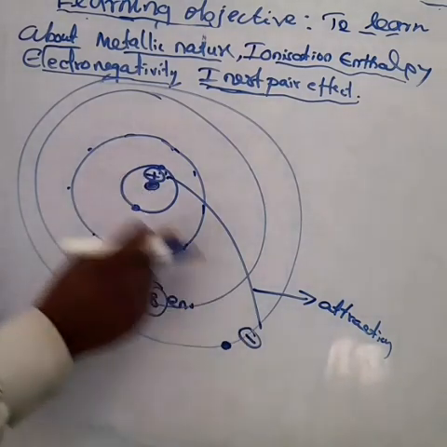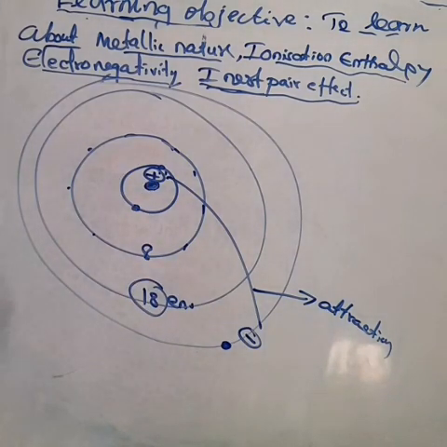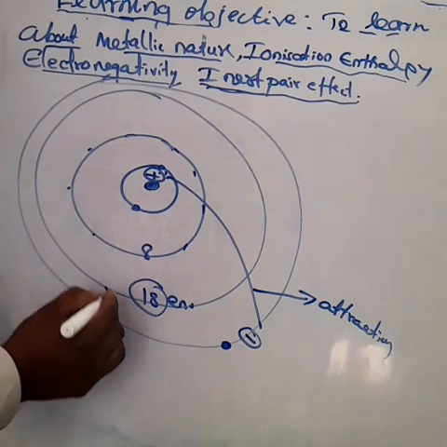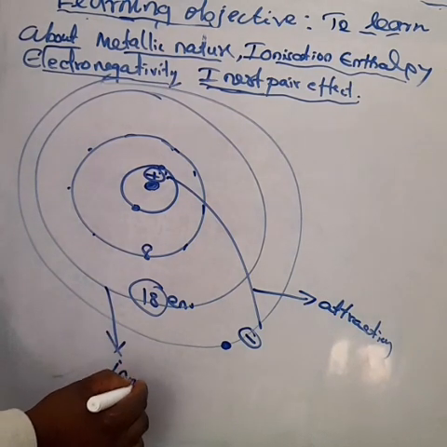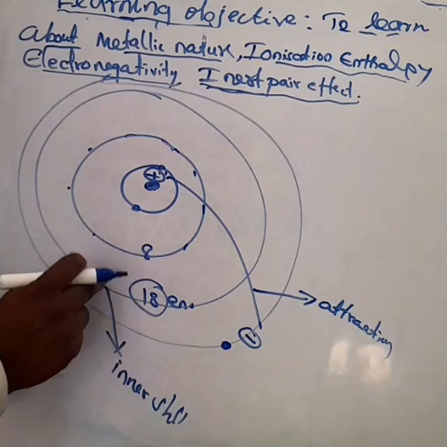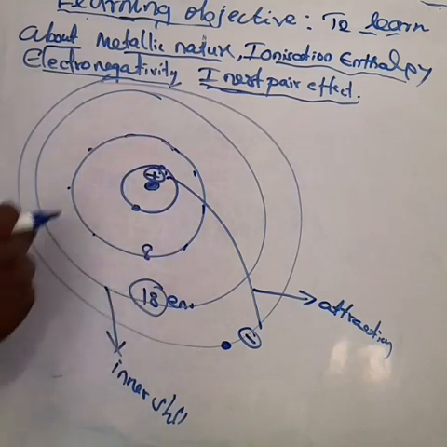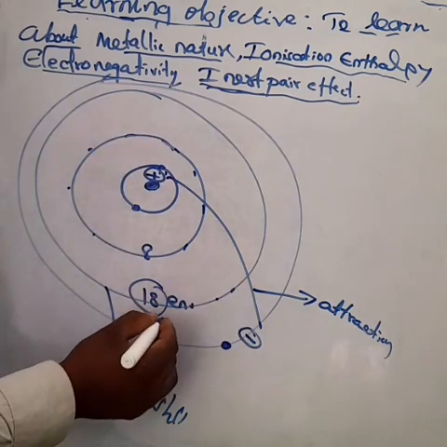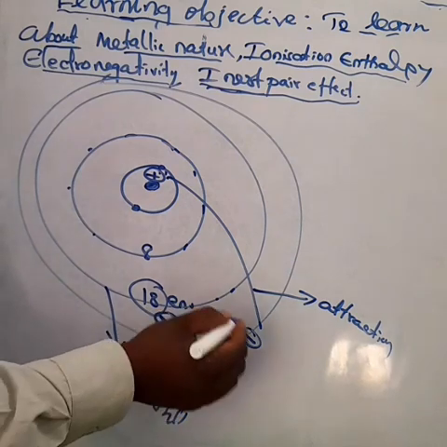Here also, this we are calling the inner shell. Am I right? This shell is the inner shell. Try to understand the concept thoroughly and neatly. This is an inner shell, so electrons also occupy it. What is the charge of an electron? This is also a negative charge. Here also we have negatively charged electrons.